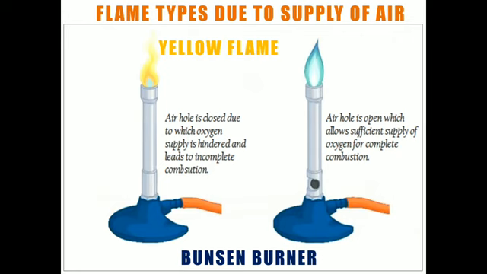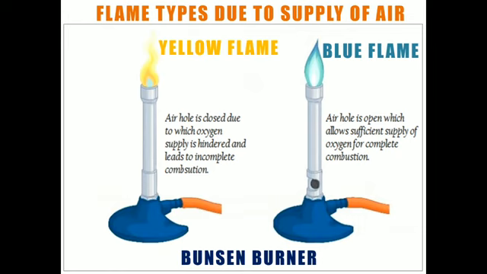But when the air vent or air hole is open, it will get a sufficient amount of oxygen, and the fuel will burn completely to produce a blue flame like this. So this is how the color of the flame is affected by the supply of oxygen, that is, by incomplete combustion or complete combustion.